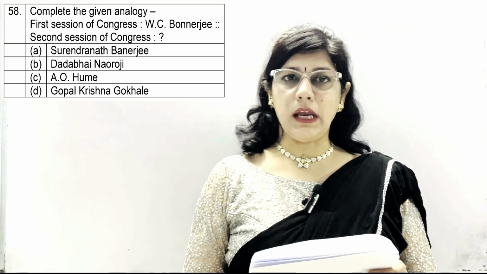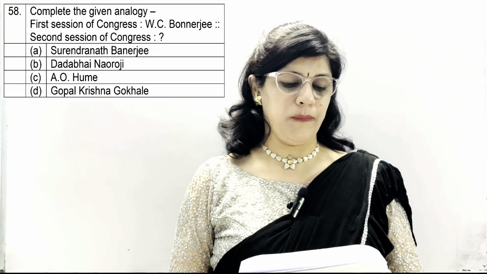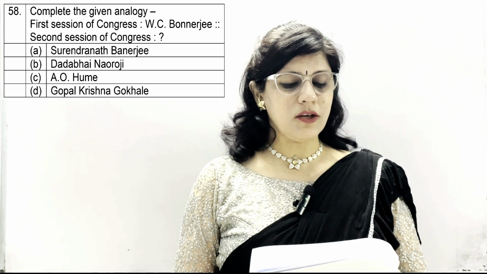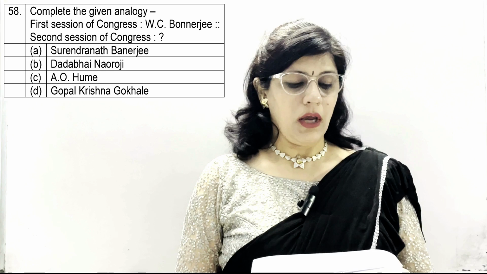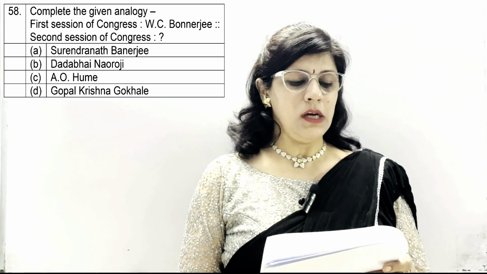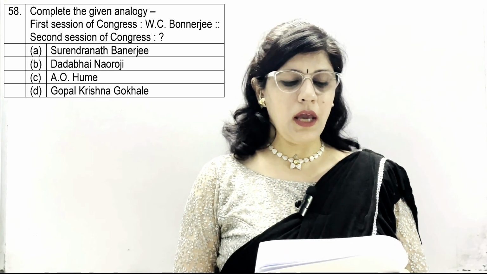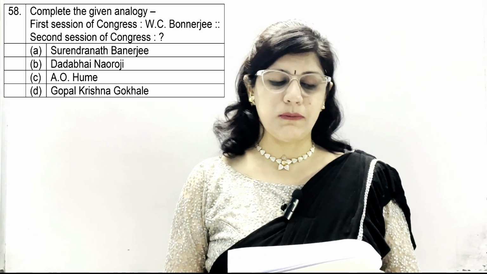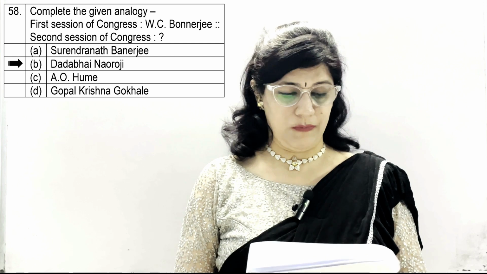Question number 58. Complete the given analogy. First session of Congress, W.C. Banerjee. Second session of Congress, dash. Option A, Surendranath Banerjee, B, Dadabhai Naoroji, C, A.O. Hume and D, Gopal Krishna Gokhale. And the correct option is B, which is Dadabhai Naoroji.